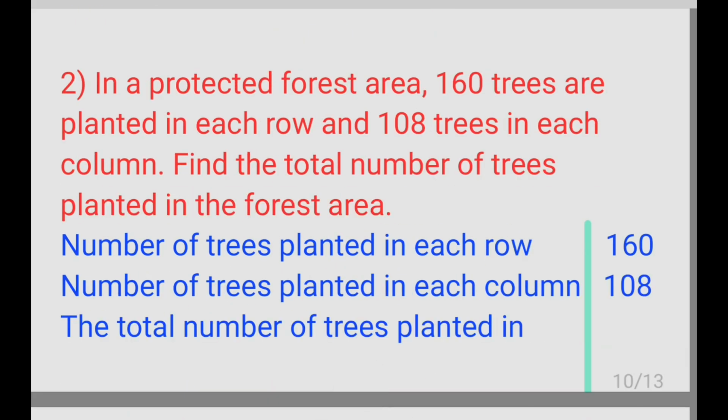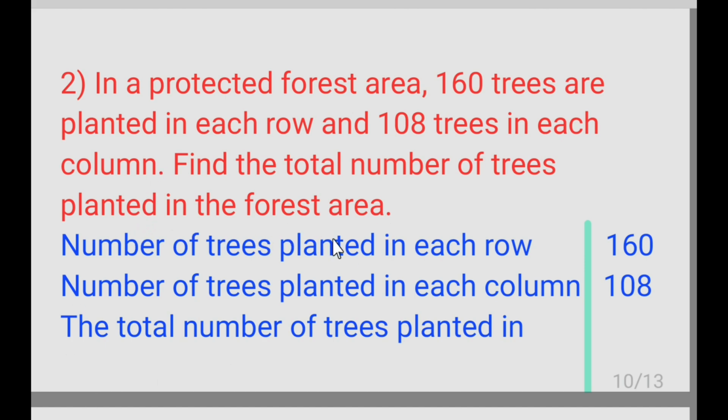Second question. In a protected forest area, 160 trees are planted in each row and 108 trees in each column. Find the total number of trees planted in the forest area.